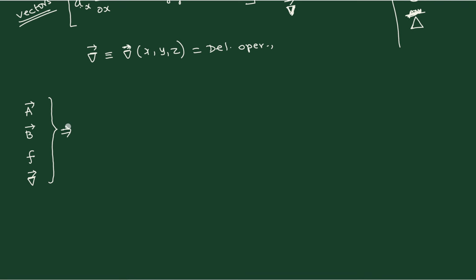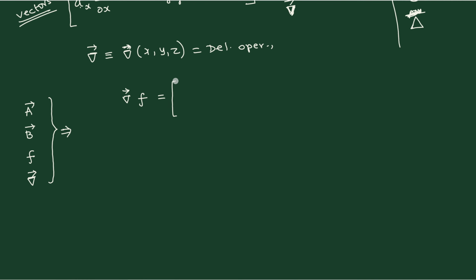Okay, so let us come back to this. So we have A, B, C, etc. Now I want to perform the del operator, which means, can you perform this operator on a scalar? Sometimes it is possible, sometimes not. If I am going to perform it on a scalar, for example, should I put a dot? Should I put a cross product? That is the question that comes. For the time being, since we do not know whether to put a dot or not, we will write down the expanded version of that.